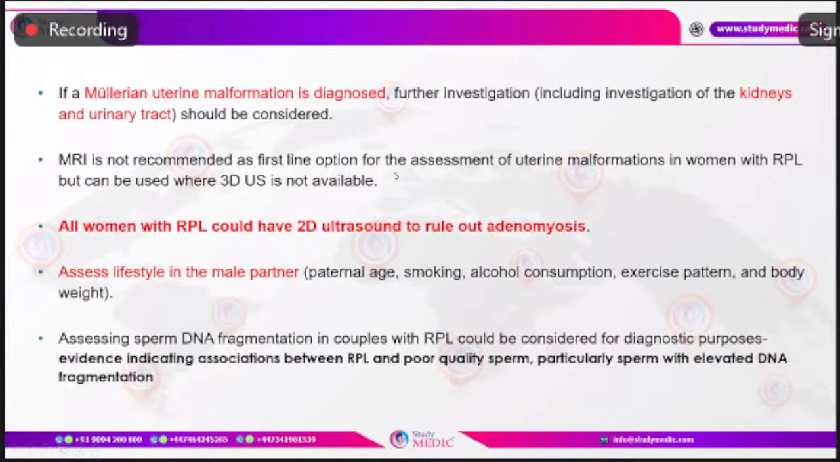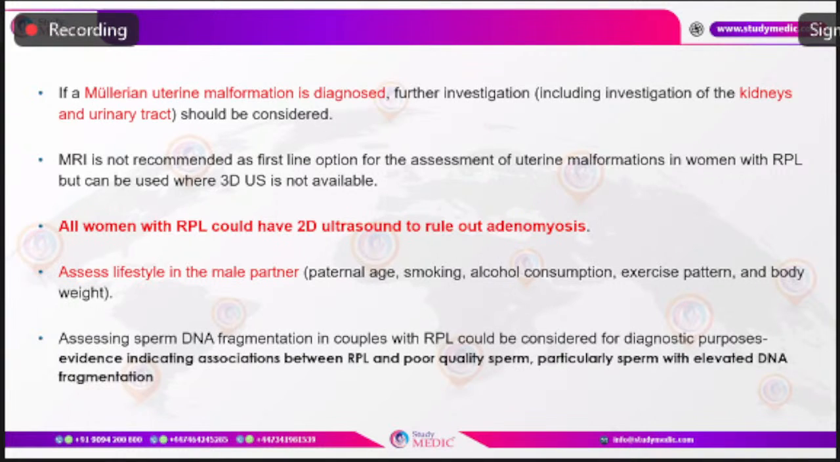Now, if we find a uterine malformation by the 3D ultrasound, then we need to do a complete evaluation of the woman by working up the renal tract as well as the skeletal system, because they have a common origin for all these structures.